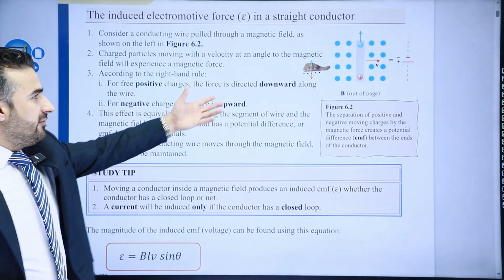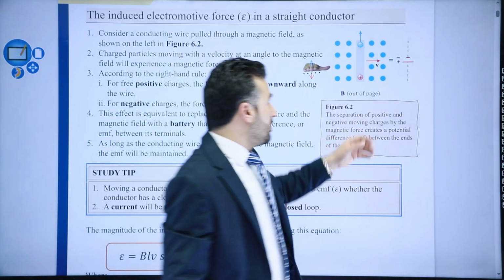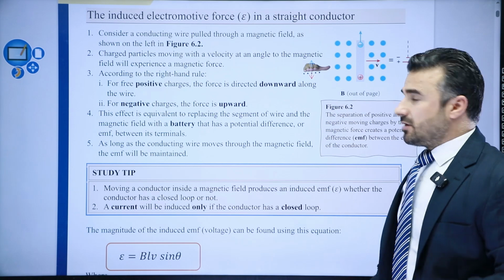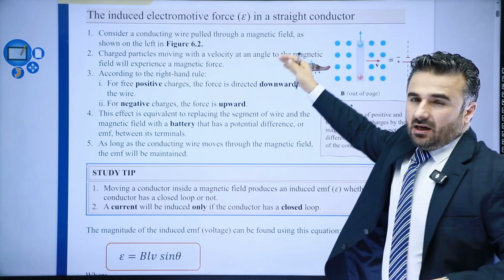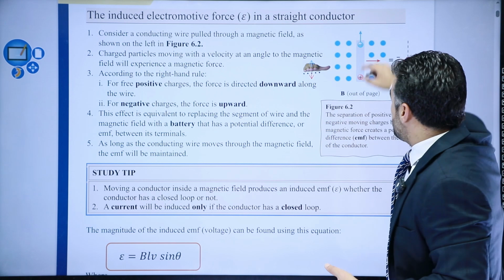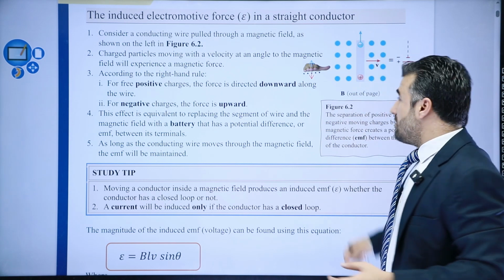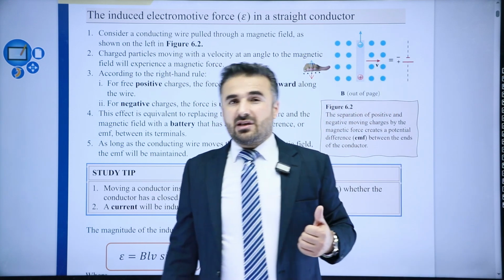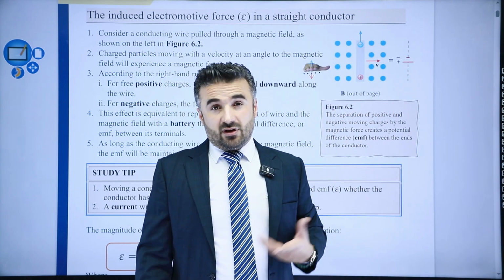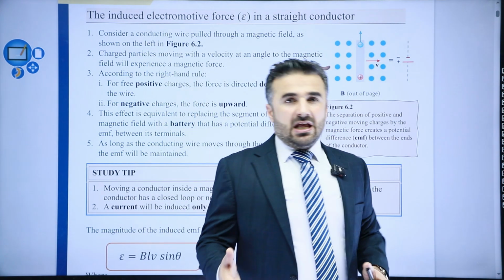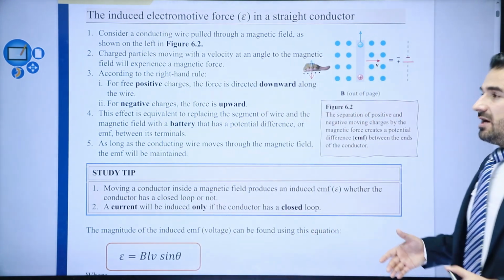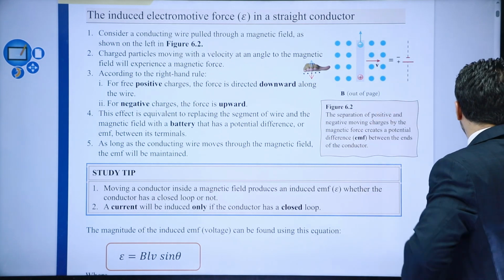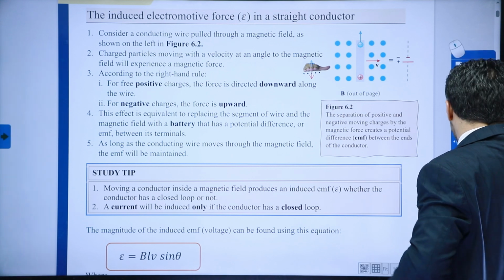Okay, so that would be for this one here, but there's also something very important. We said this side becomes negative, the other side becomes positive. Now let me ask you a question. What happens if we move the wire the other way around? Of course now these polarities will be different. So it's not always that this side is negative and the other side is positive. No, that depends on the direction of the magnetic field. That depends on the direction of the motion as well, because you've studied that, all right? You will have to adjust your hand just like, for example, this one. So remember this, if the motion were to the other side, let's use this one here.